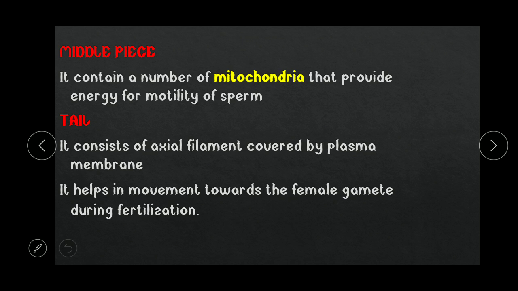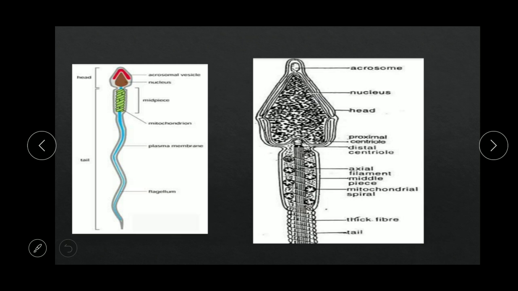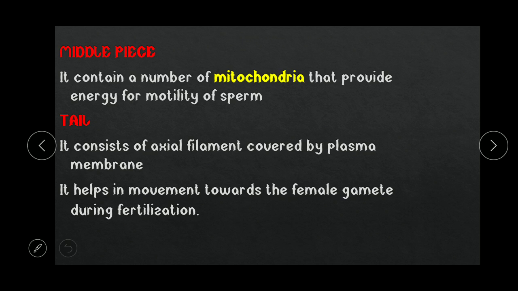Now the midpiece contains a number of mitochondria, spirally arranged, which provide the energy for the motility of the sperm. And the tail is an axial filament covered by plasma membrane. It consists of the flagellum, the axial filament of the sperm, and it helps in movement towards the female gamete during fertilization. The tail also helps in the direction of movement towards the egg or ovum.